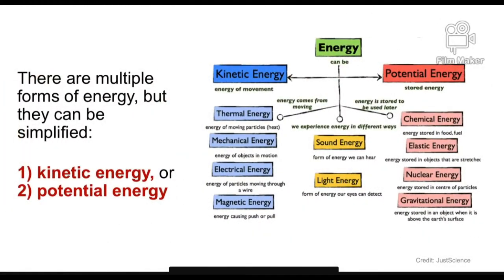These are the multiple forms of energy, but they can be simplified into two forms: kinetic energy and potential energy. So for example, your car has mechanical energy. It's an object in motion when it is moving. How does it get that energy? It gets it from the gas in your car, which is chemical energy. It's potential. It's been stored until it's released as energy, which allows your car to move.